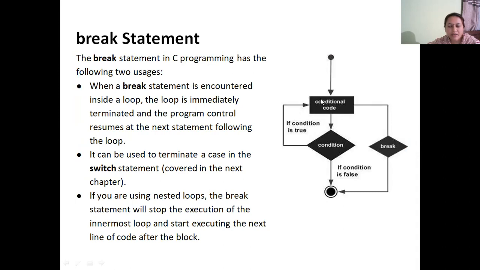So this cycle continues, and in between, whenever a break statement is encountered, though all the iterations of the loop are not yet completed, the loop will be terminated in between and the control will move to the next statement after the loop. So generally the loop has to run till the end, once the condition becomes false. But if a break is encountered within the body of the loop, even before the condition becomes false, the loop will be terminated.